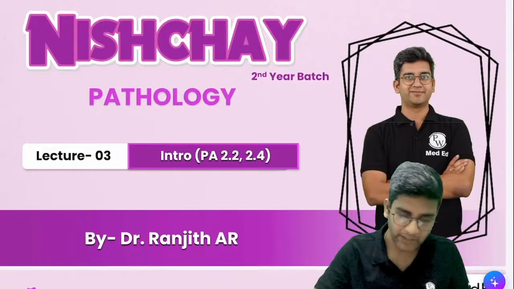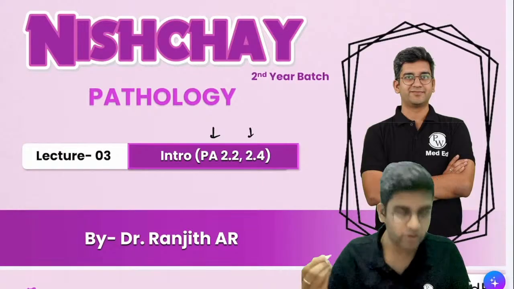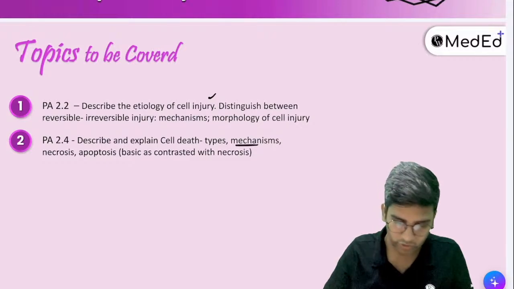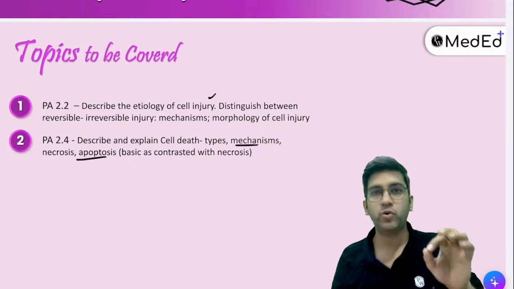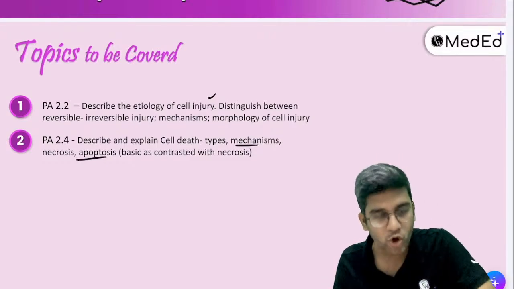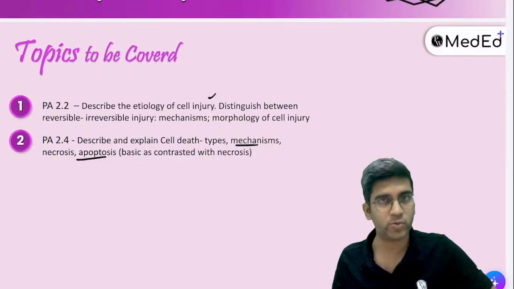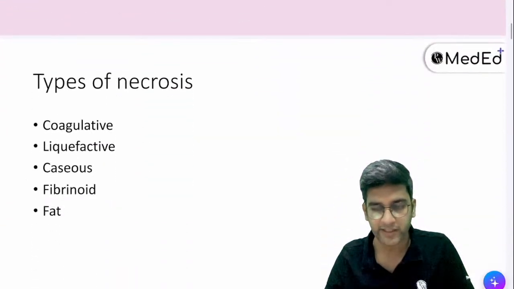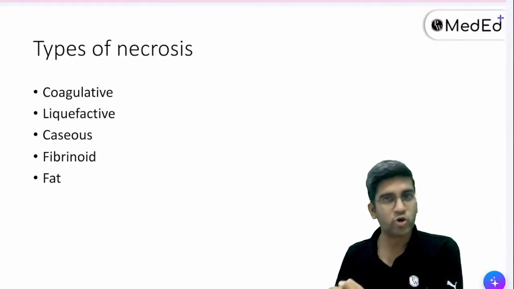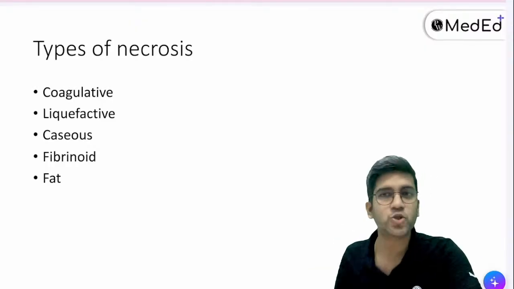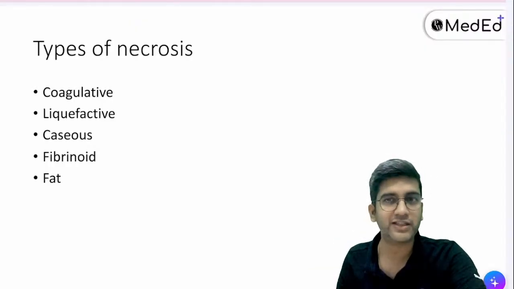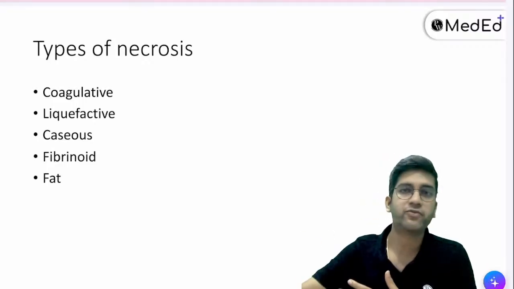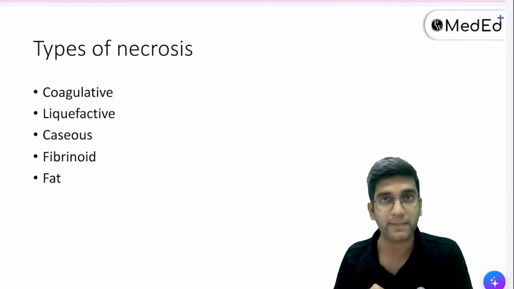In today's class, I'll be completing these two things in your CBME curriculum, which covers the completion of cell injury and also necrosis and apoptosis. If you look carefully at the CBME curriculum, they have not included necroptosis and pyroptosis, but it is there in the recorded lecture, and I'll also cover a little bit here, right? There are few topics in Robbins, which have come in an exam, that have not been covered in your curriculum. I'll try to cover them as well. They might not come in a university exam, but for understanding and for the NEET exam purpose, it might be useful, fine?